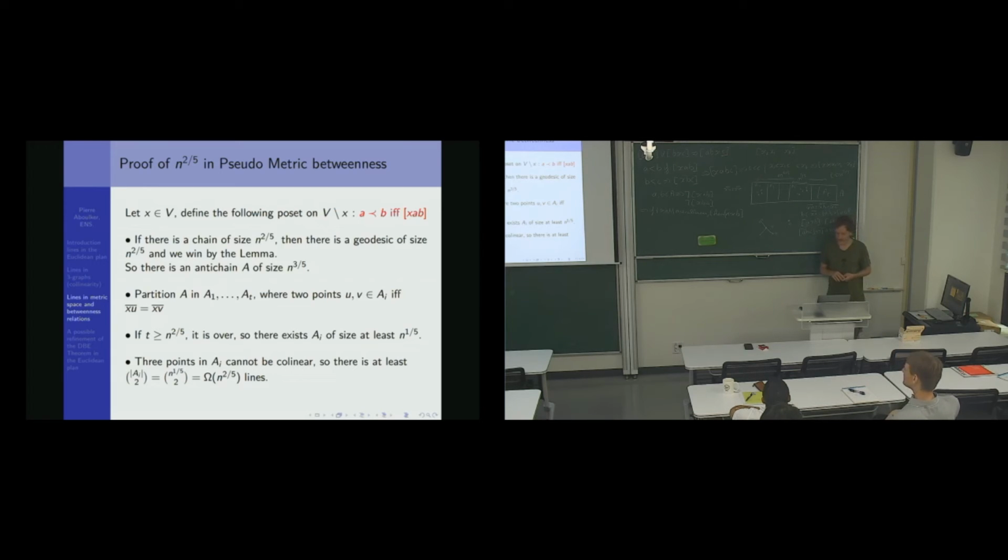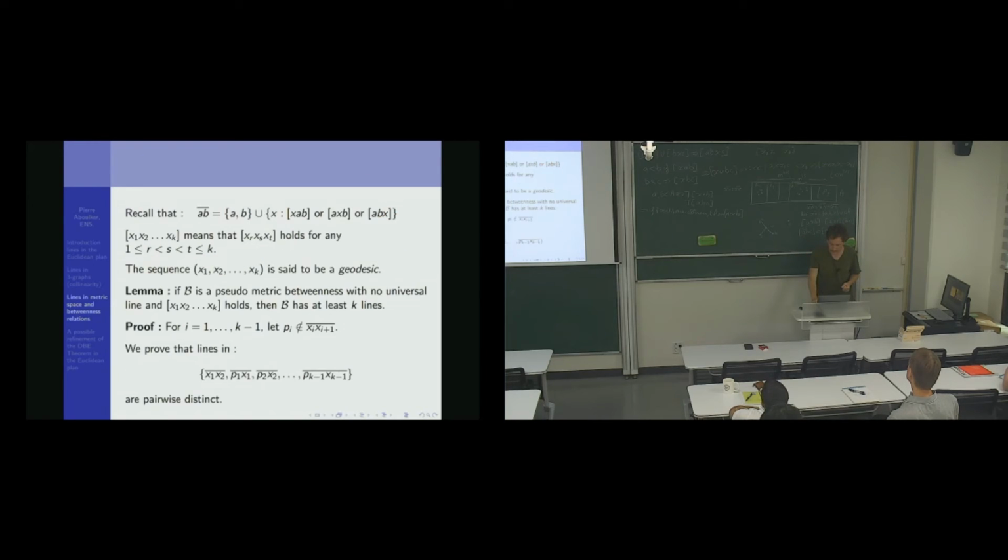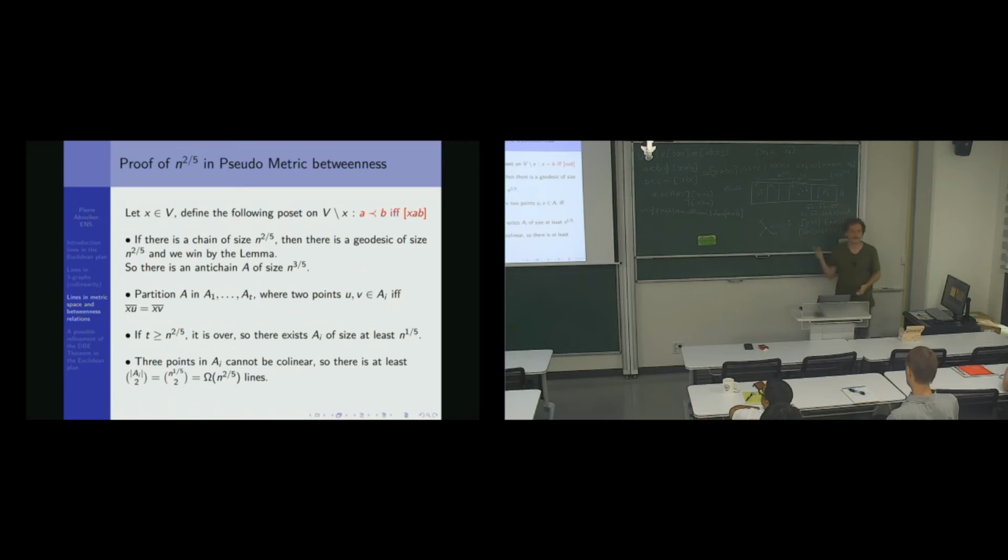Alright, so if we look closely at the proof, we really see that all the lines we find are kind of local. Either we find a line of the form X plus a vertex, and that's enough. So I really use one vertex plus the other one. Or in the chain, it's almost the same. And yeah, so it really means that this is not the truth. The truth should be n, I would say. And it looks like there is place in the proof to do something better, but for the moment we couldn't.